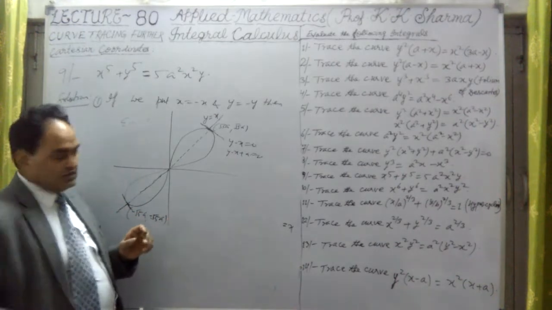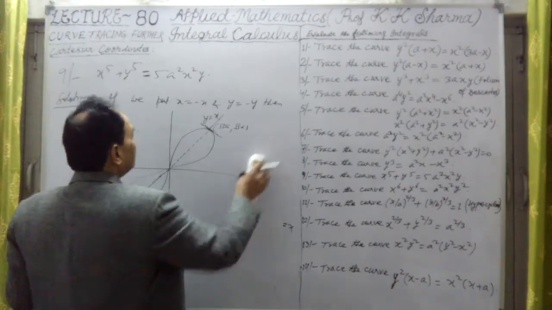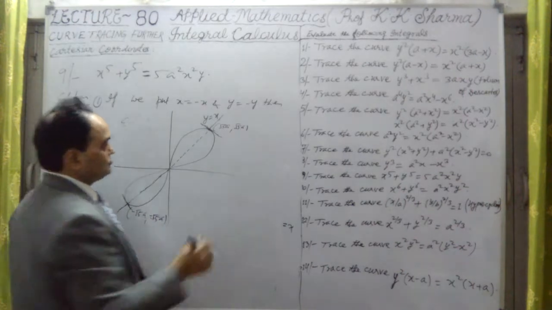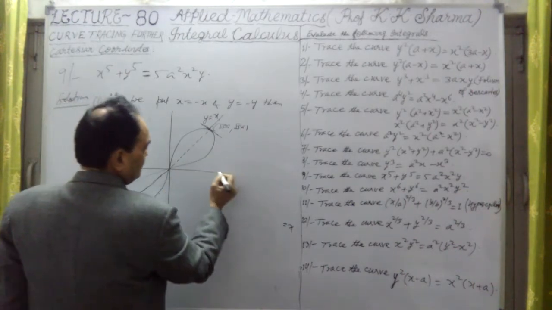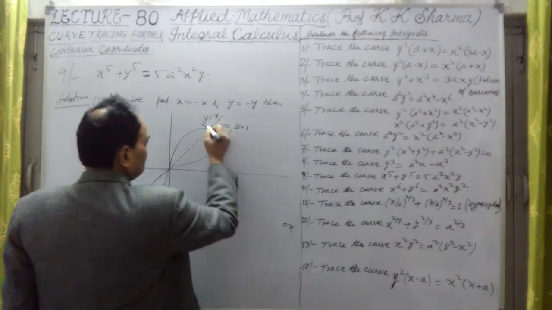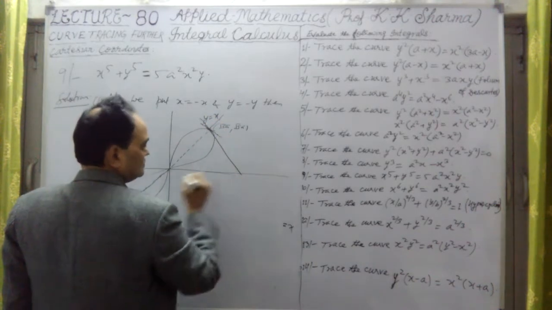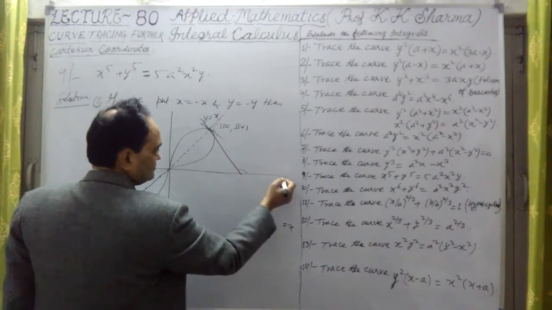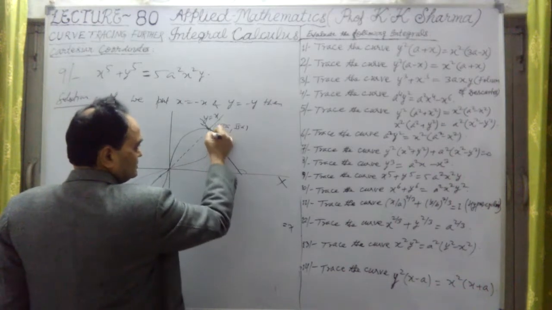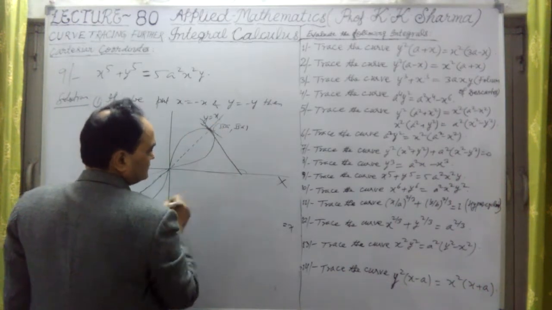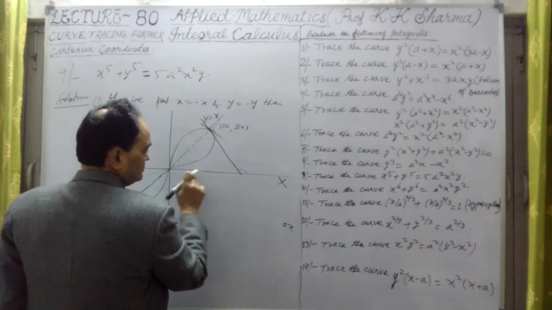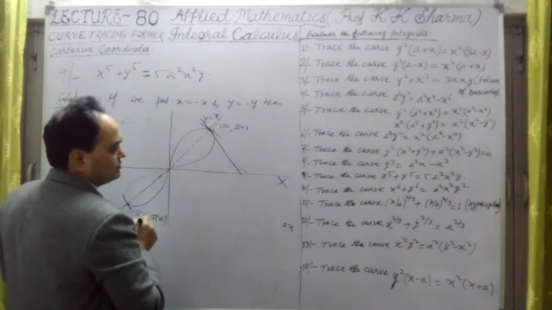So let me find dy/dx of this equation. What is the value of dy/dx? Then we can find at what point this curve will lie. This is the point at which the tangent will make an angle with the axis of x. That point we have to calculate, and for that dy/dx is to be calculated.